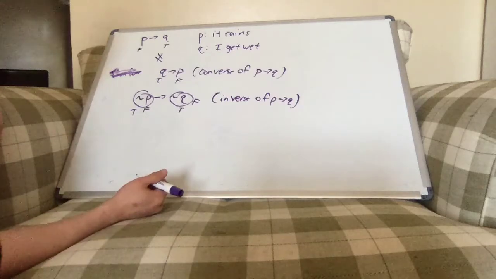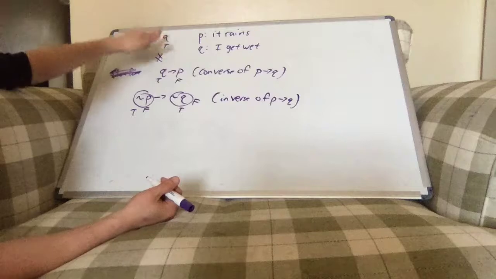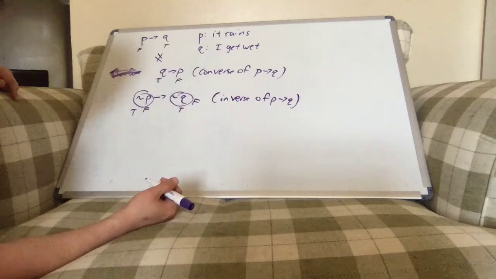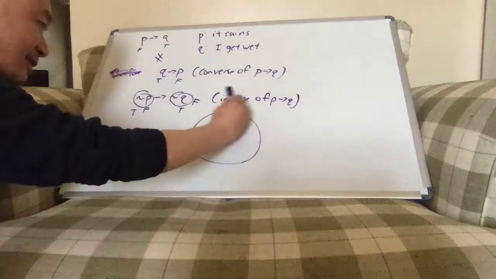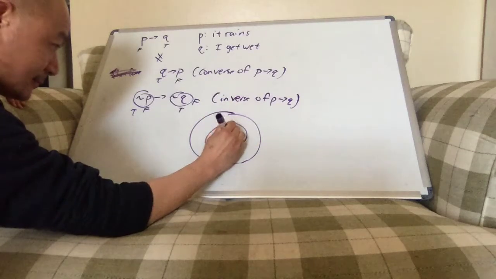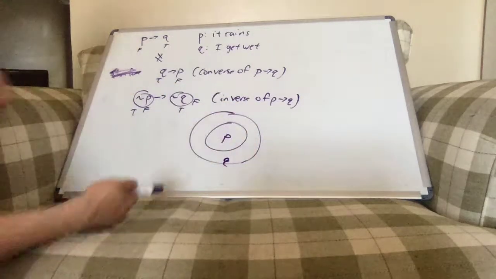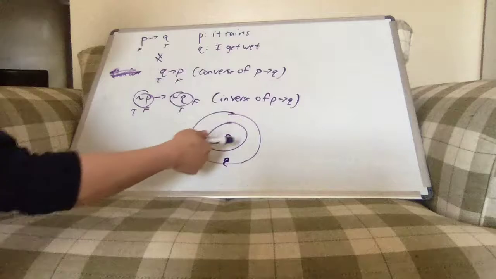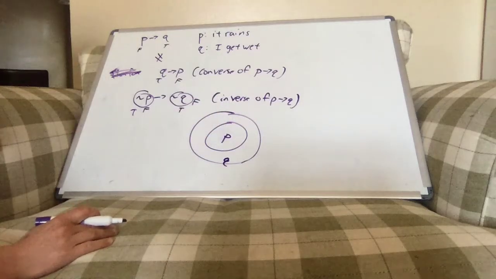So the best way to visualize the relationship between P and Q when you have an implication statement like this is something like this. P implies Q means whenever you're inside a situation where P is true, you must be inside a situation where Q is true, right?